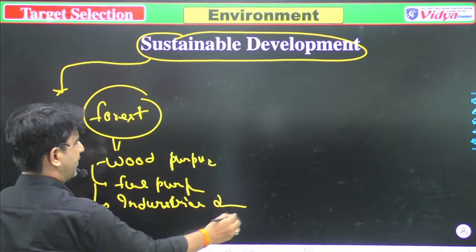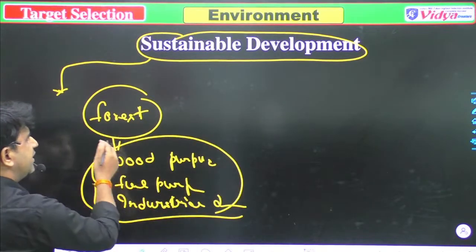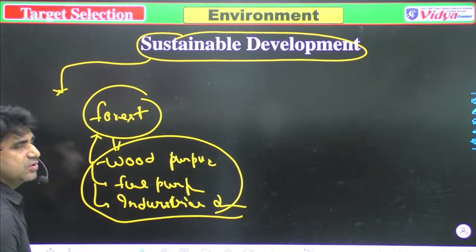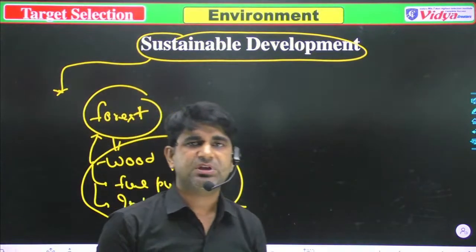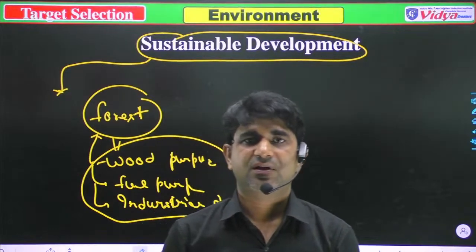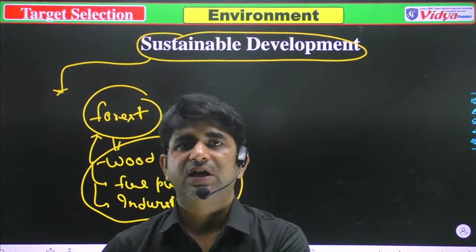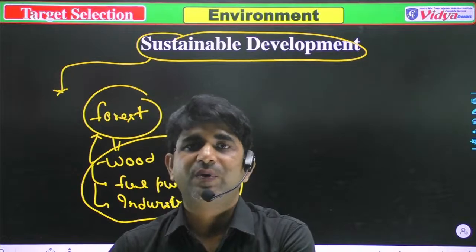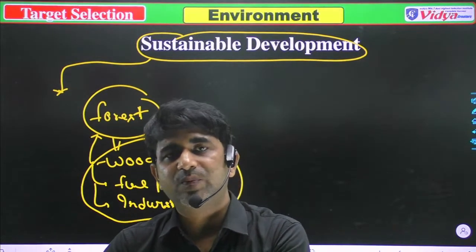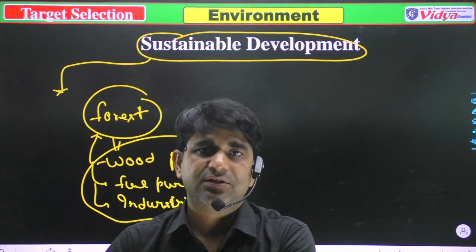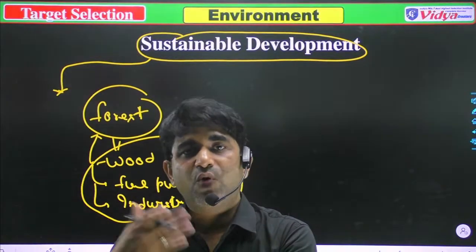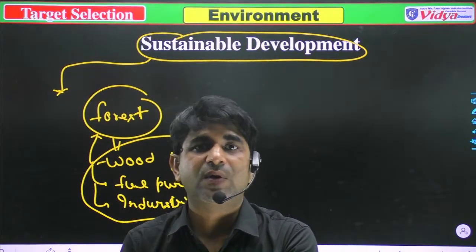We cut trees, or you can say we cut the forest. After some time, all the forest will be depleted, and if we are not planting any new forest or new trees, it will be impossible for future generations to see even a single plant.